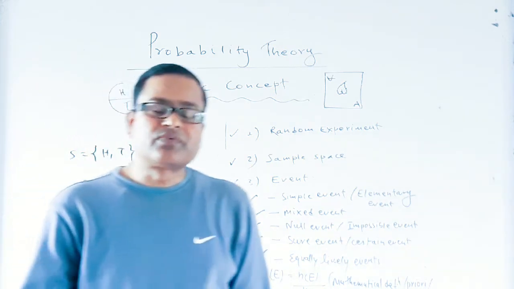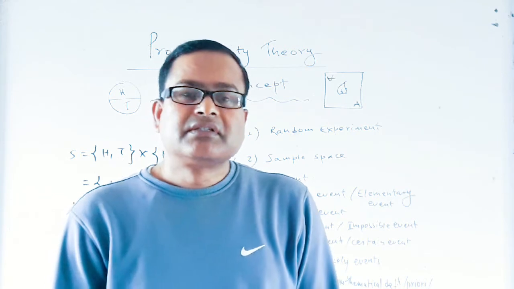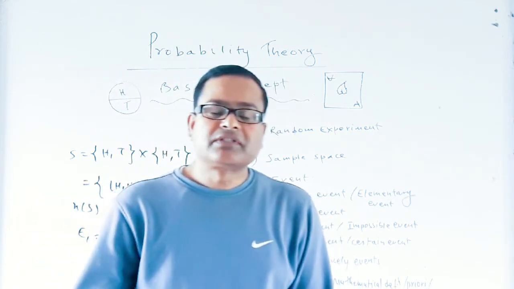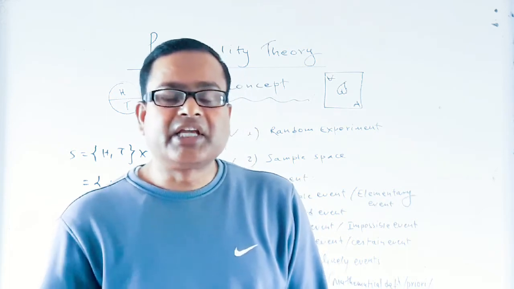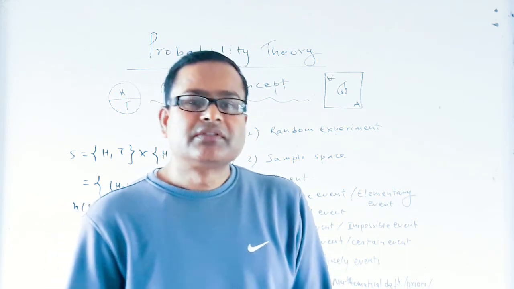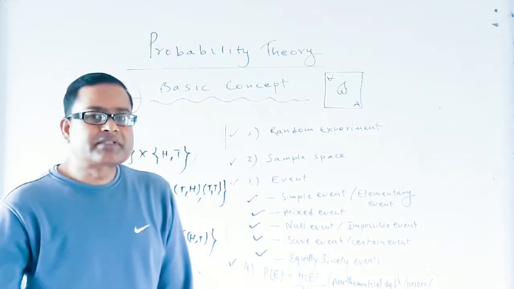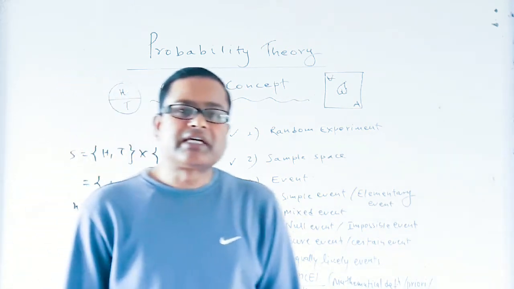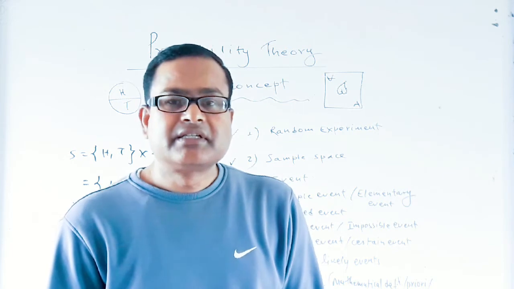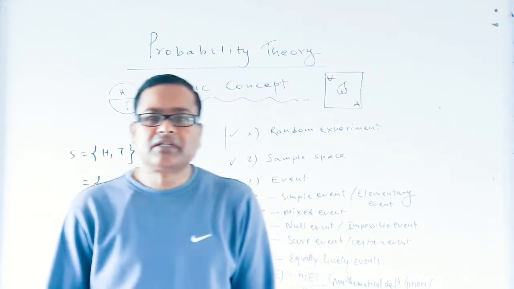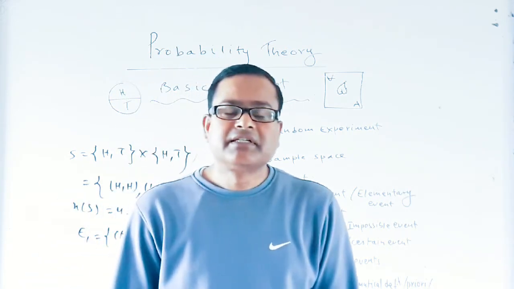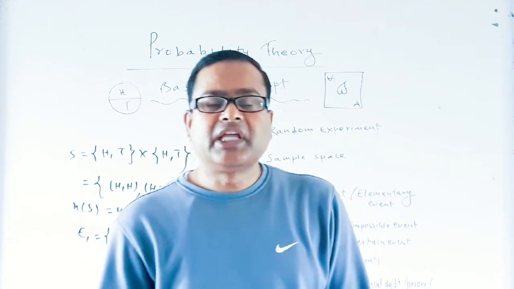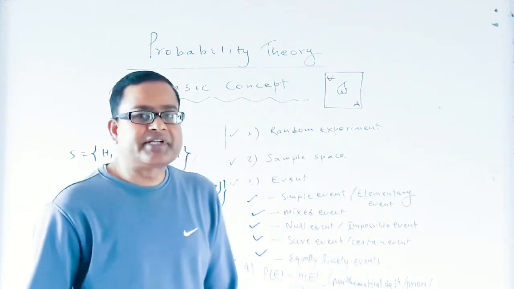So when we toss a coin, the chance of getting head or the chance of getting tail are equal. So the outcomes which we get tossing a coin are equally likely events. Likewise, when we throw a die, numbers 1, 2, 3, 4, 5, 6, any one of the numbers will have equal chance of appearance.